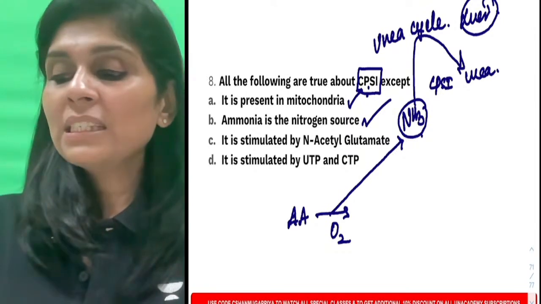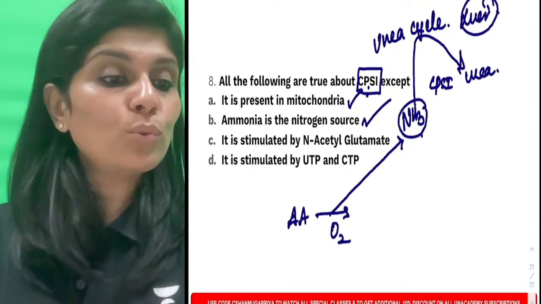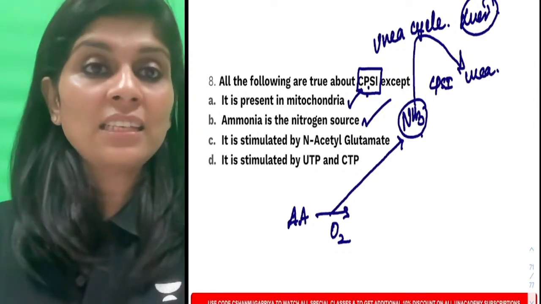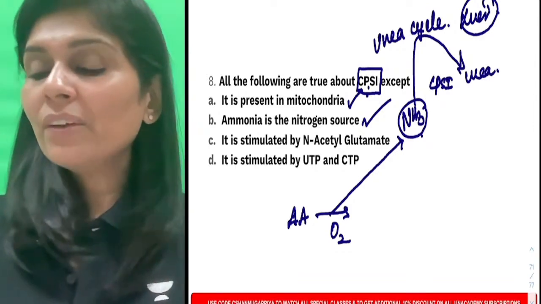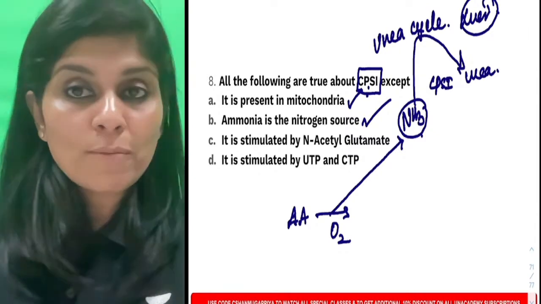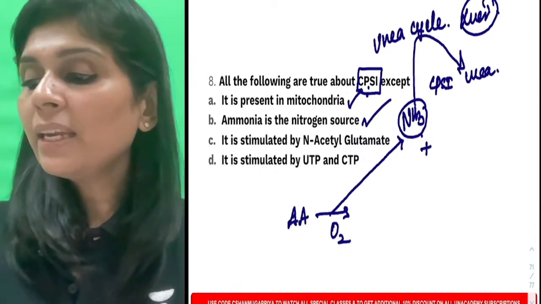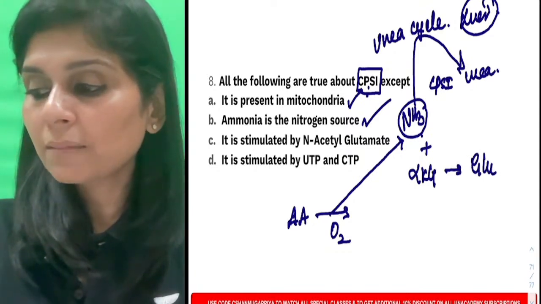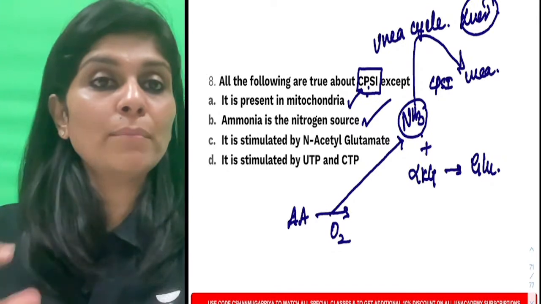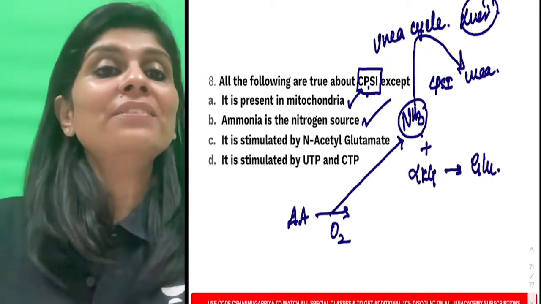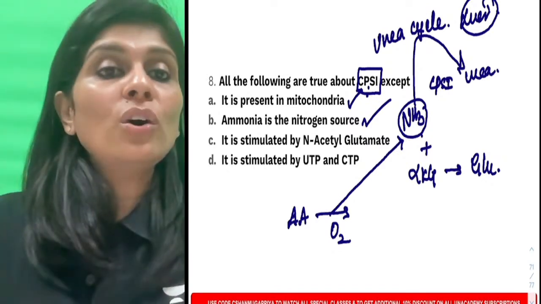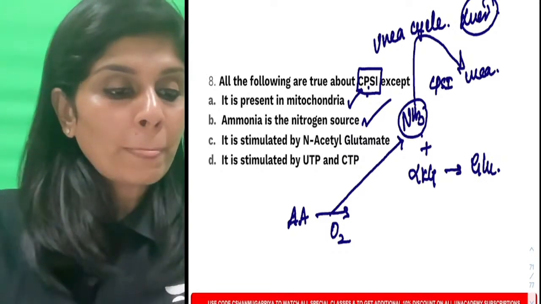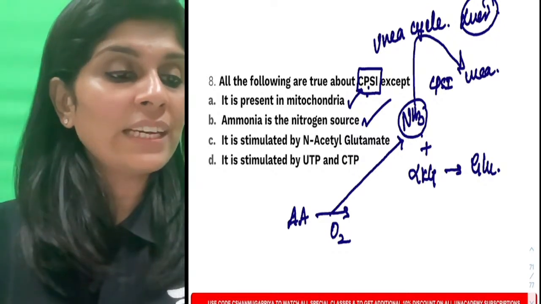And is CPS1 stimulated by N-acetyl glutamate? Yes. CPS1 is stimulated by N-acetyl glutamate because whenever ammonia gets generated in your body, this ammonia immediately reacts with alpha ketoglutarate to form glutamate. Do you understand this? Whenever amino acids undergo breakdown, ammonia gets released, because ammonia can be detoxified finally only in the liver.